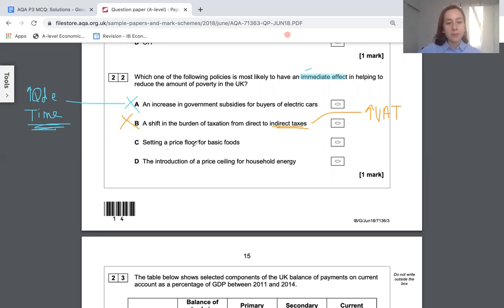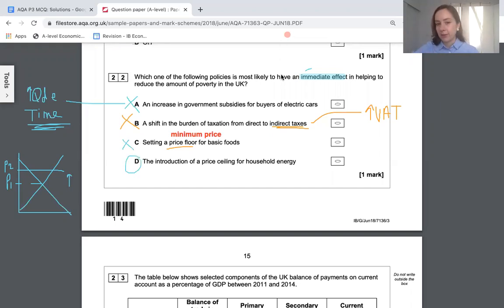A price floor, this is another word for this one, is a minimum price. And I'll draw what a minimum price does. It's usually set above the current price. So the idea is you increase the price from P1 to P2. That won't reduce poverty. You're actually making basic foods more expensive, making people less able to buy basic foods. And because they spend more money on food, they will spend less money on clothing and housing. That's also really important. So C is totally the wrong direction.